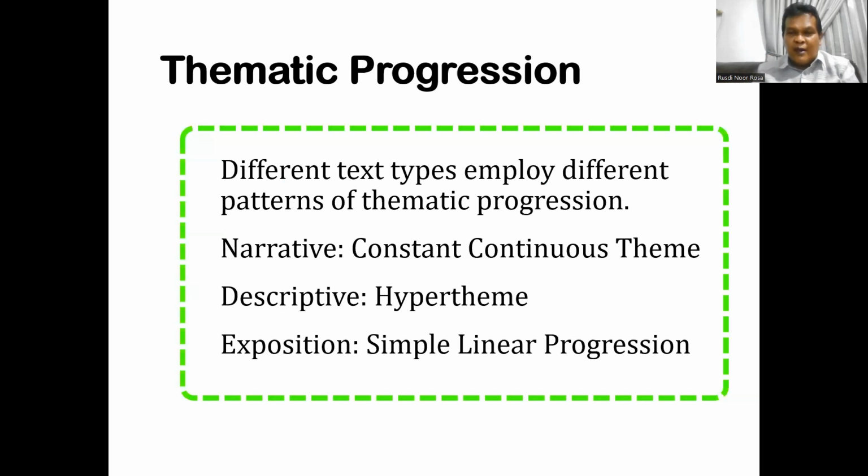Now, if you ask me another question, is it possible not to have any pattern of thematic progression in a text? Of course not. Of course not. There must be a thematic progression. That's why I told you about the information structure. We have to know that the information contained in a theme should be given information. Meanwhile, the information in the rheme should be the new information.